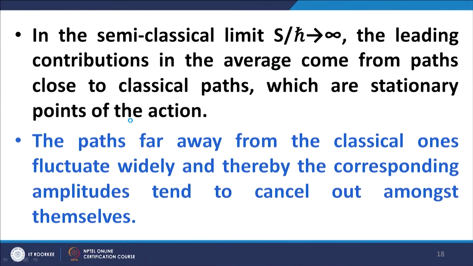That is the inference that is usually drawn, and in fact it is given a name also. It is called the Ehrenfest theorem, that by and large it can be quantitatively proved that classical paths tend to predominate over the entire set of paths even in a quantum system. The paths that are far away from the classical ones tend to fluctuate more, and therefore they tend to cancel each other, whereas the leading contributions come from the classical paths.